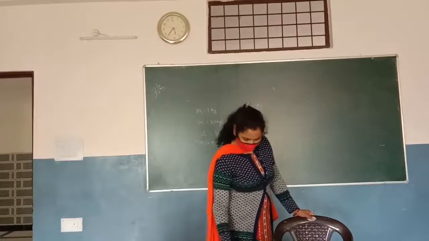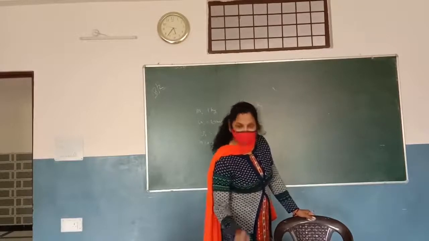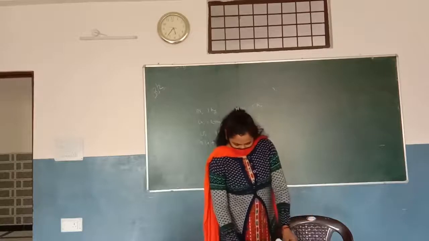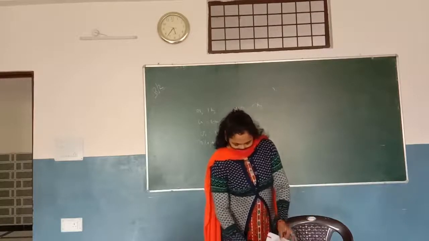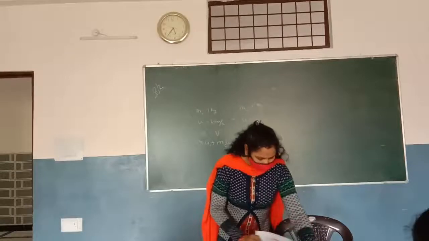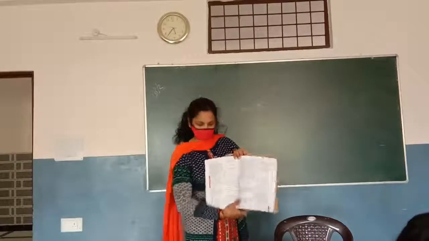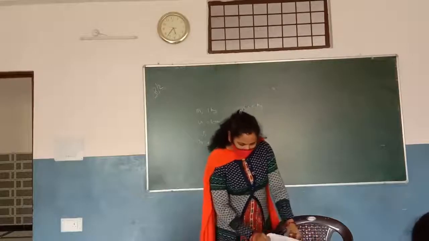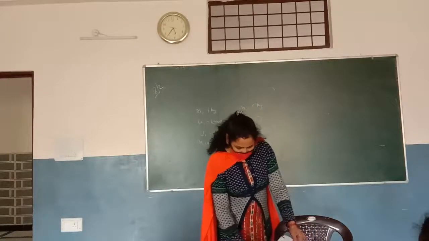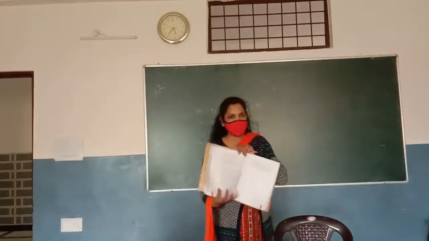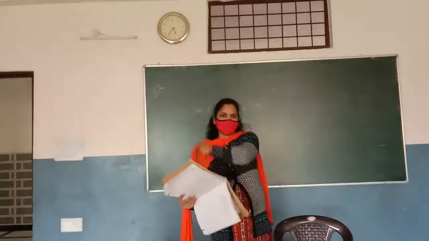Your homework is, now you have to do the gravitation chapter from NCERT. In this chapter, we have a lot of blue columns like this. So you have to do these blue columns as well as the exercises in the last part of the chapter, except those questions which have been deleted from the syllabus.